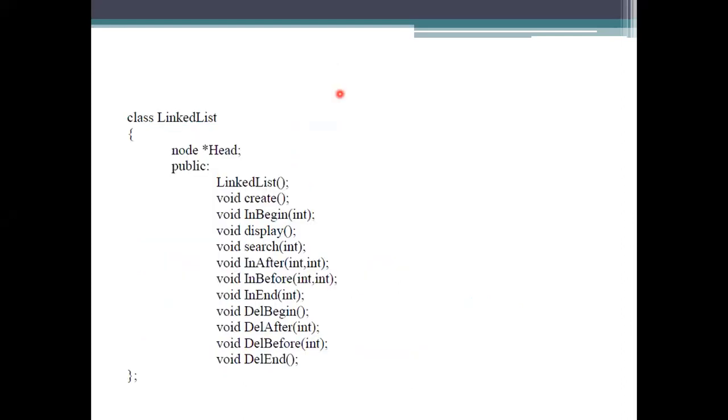How are we going to perform this? These are some methods we use. We have creating the list, and then adding at the beginning, after, before, and then the end. Delete at the beginning, after, and so on. We can search for an element, and we can display the list or the element. We can traverse, meaning whichever node we want to display will be specified there. So these are the methods we have been using. This is a simple representation of the linked list.